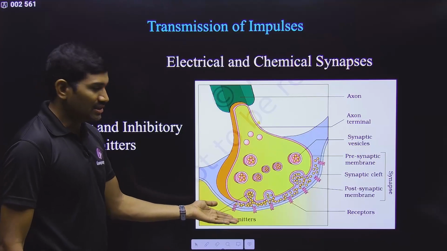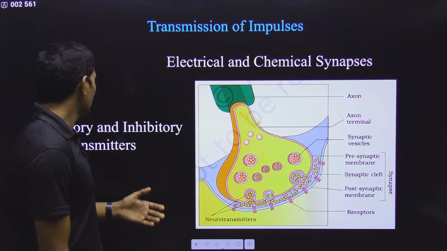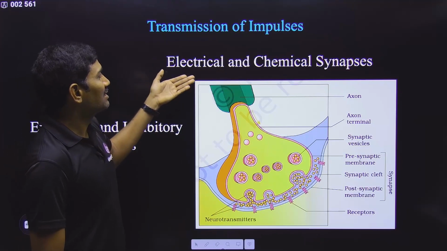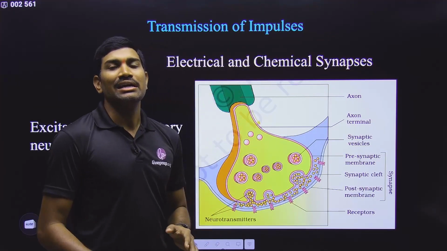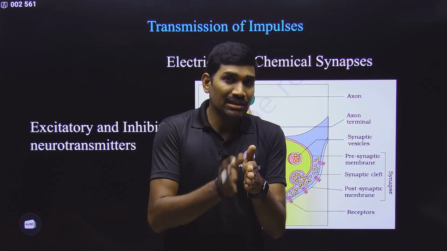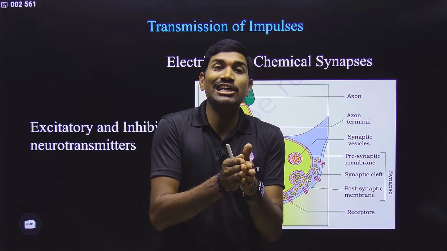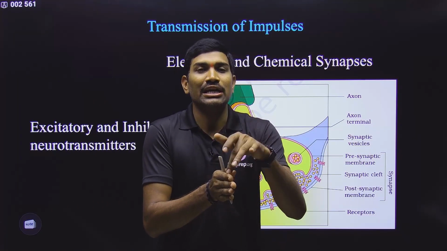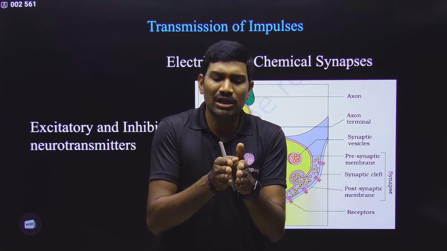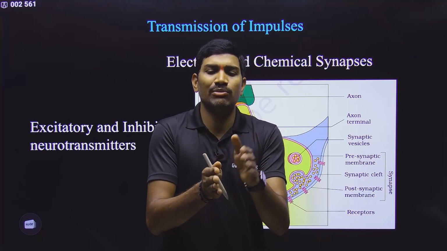This is chemical mediated, the chemical called neurotransmitter mediated nerve impulse transmission. Yes or no? And here we are talking about different types of synapses called electrical synapses and chemical synapses. In electrical synapses, the neurons are so closely present that the last segment of the first neuron can directly induce depolarization in the first segment of the next neuron. This is like electrical induction, right? So it can directly induce the depolarization in the next one.